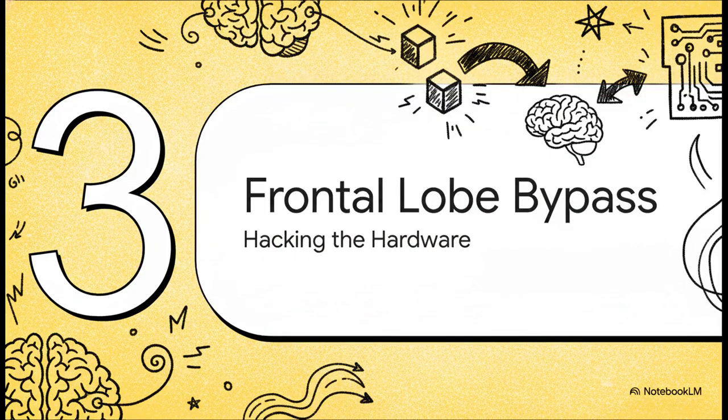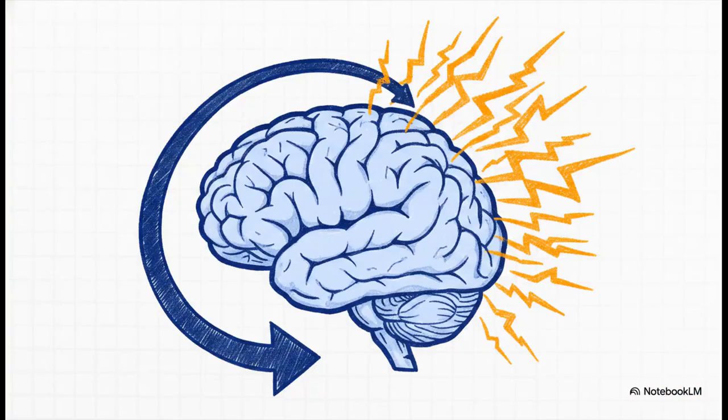All right, Section 3, the frontal lobe bypass. This is where they start hacking the hardware. Right in the middle of the initialization, the architect leaves this striking inline comment: #frontal lobe bypass, shift processing to high-frequency gamma. This is wild. This is where the code shifts from just defining the software to actively hacking the biological hardware.